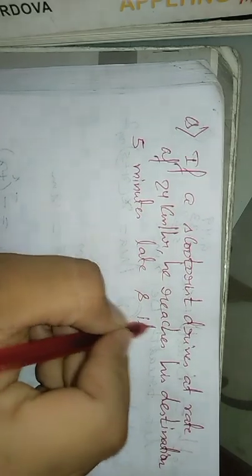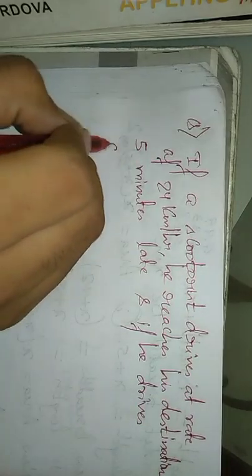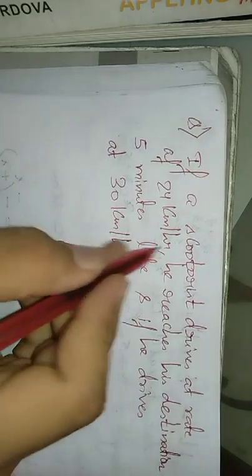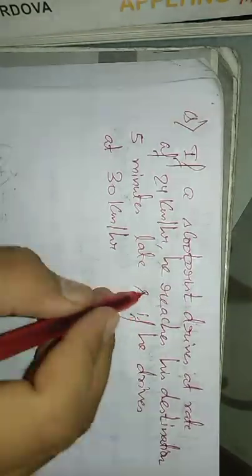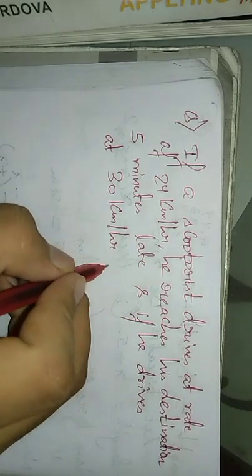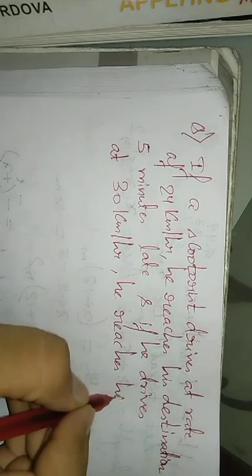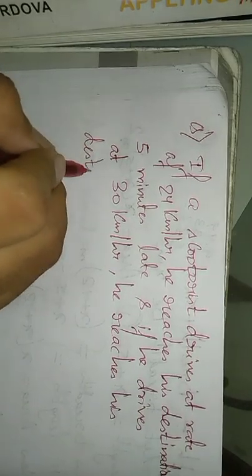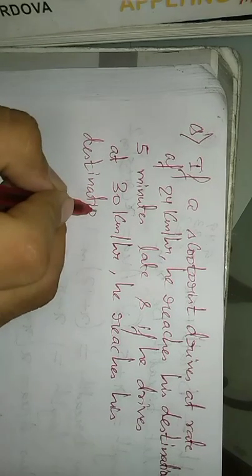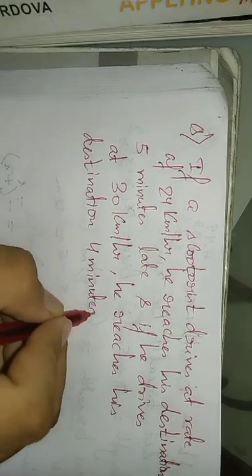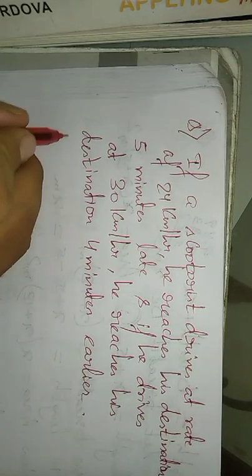And if he drives at 30 kilometer per hour, so two kinds of speeds he is getting, right? At 30 kilometer per hour, he reaches his destination four minutes earlier. Find how far is his destination.